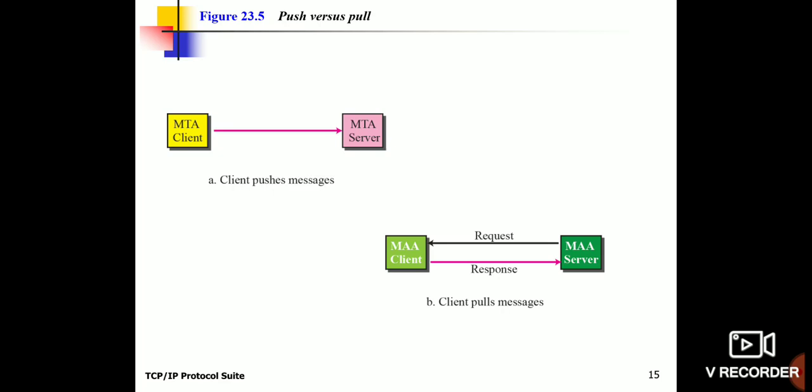And whenever an MAA client connects with an MAA server, that is message access agent client and message access agent server, then it is a pull operation. What happens here is it is requesting a particular content, and it gets back the response. So this operation is otherwise called pull operation or pull message. And one more important thing is that email runs on top of TCP/IP.